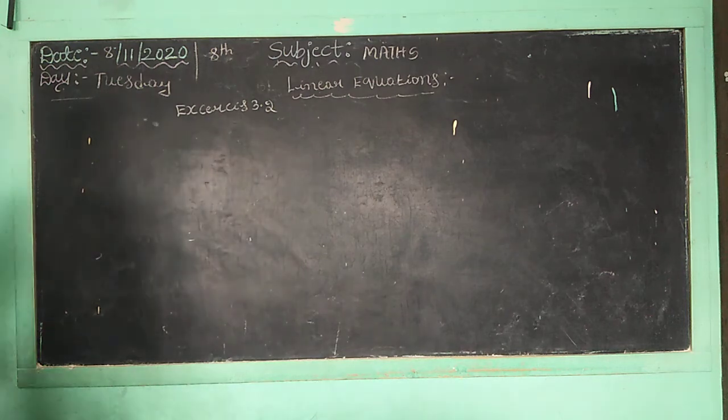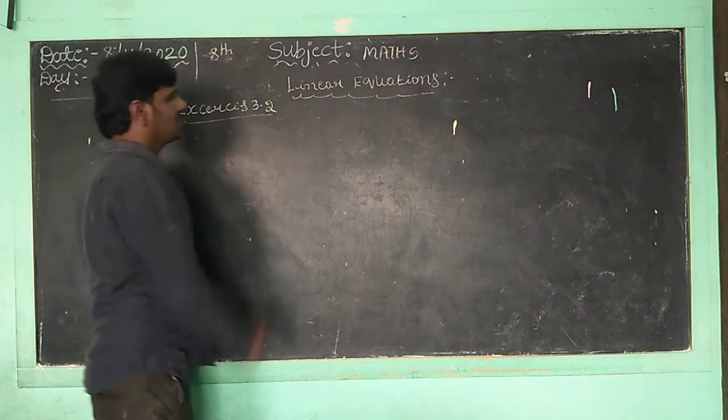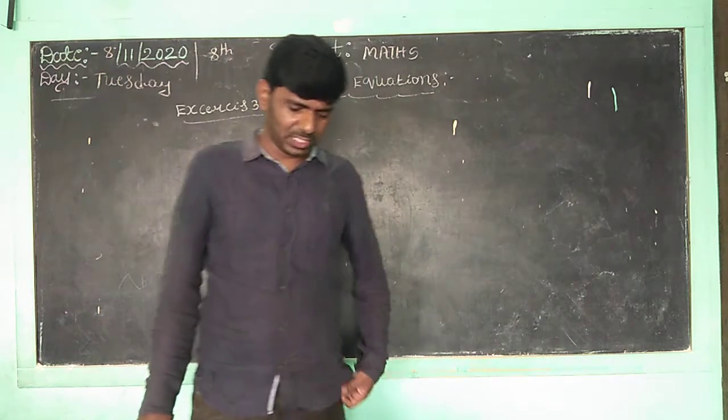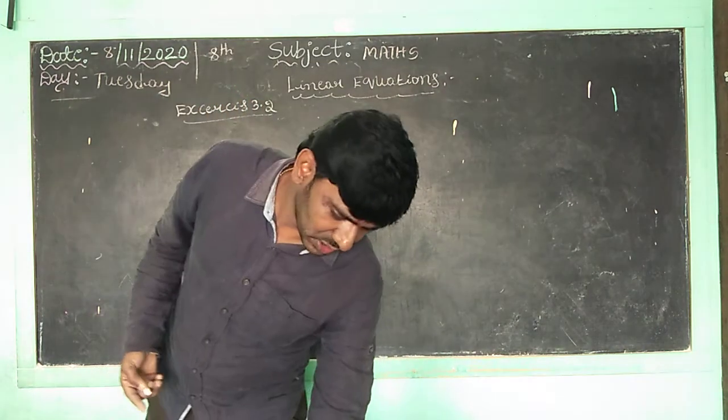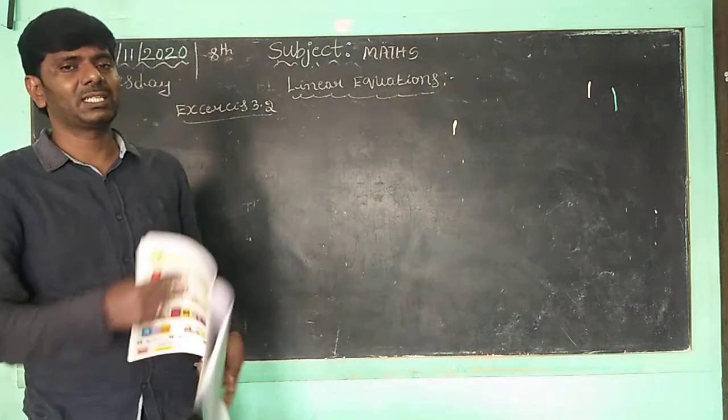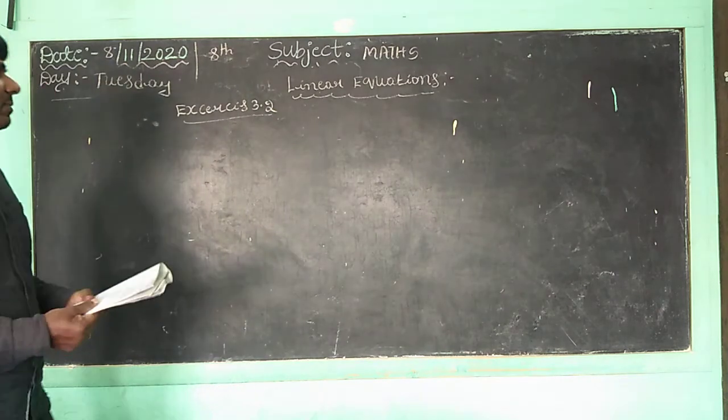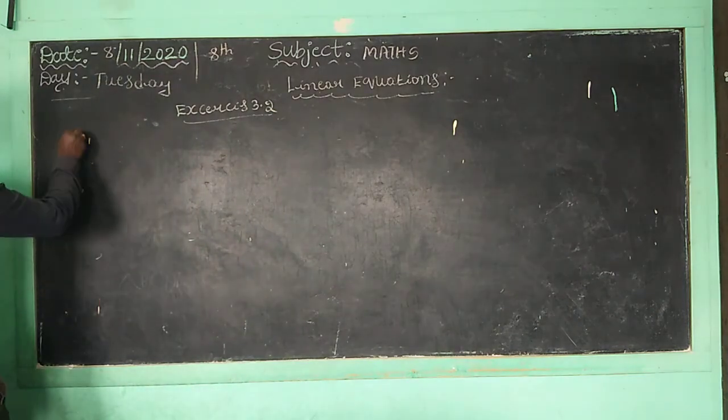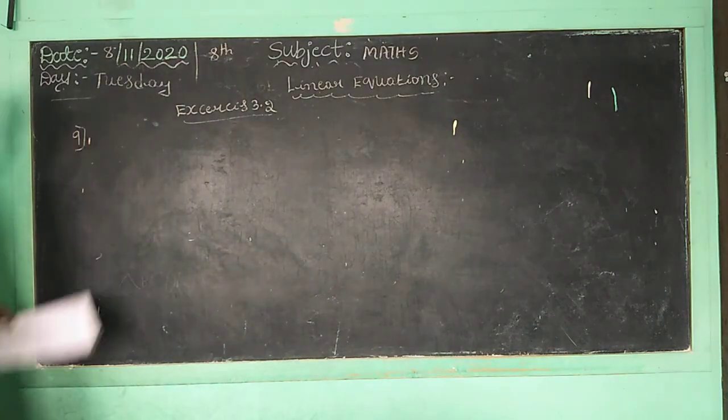Today we want to discuss linear equations, exercise 3.2, children. So the 9th question, children. What can we discuss about that? Question number 9, exercise 3.2. What is that question? Children, you read the question.